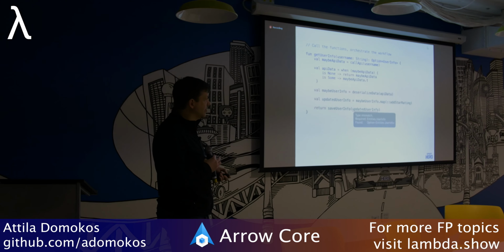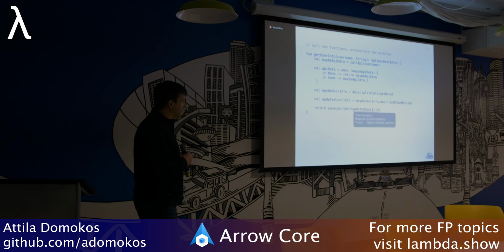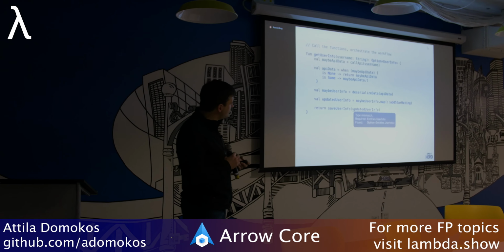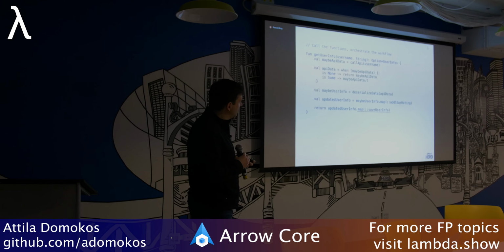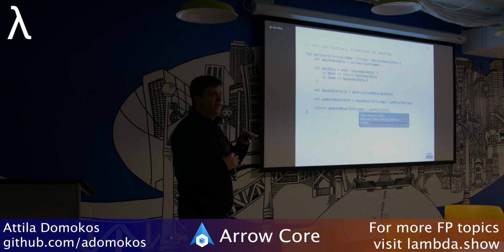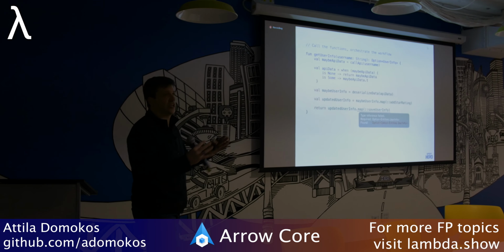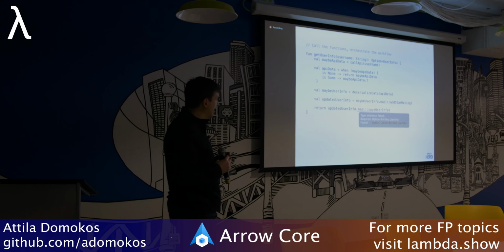However, I cannot do that because there's a type mismatch. It requires UserInfo, which is the data value, the data class, sorry, without the option context. And then I cannot invoke it. So if I try to use the map function just like I used it above, I'm getting another error, which means that I have the whole thing double packaged again with this option context.